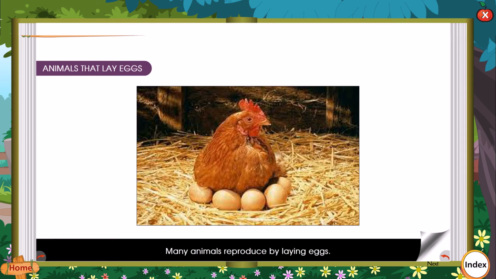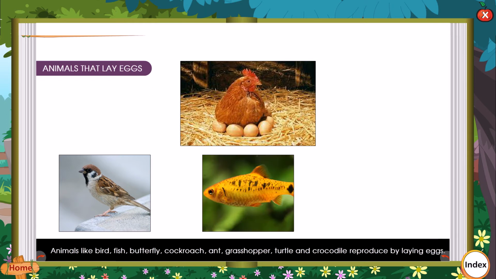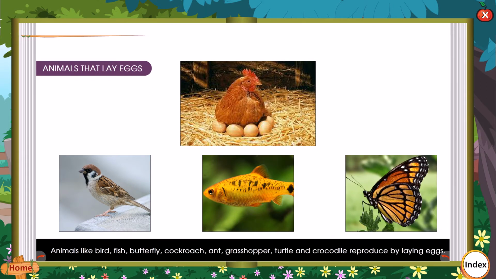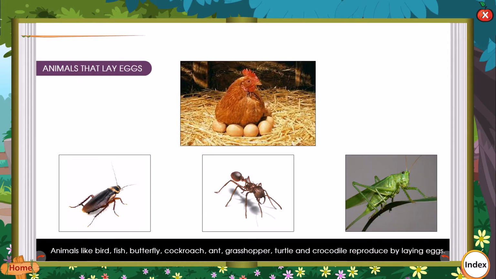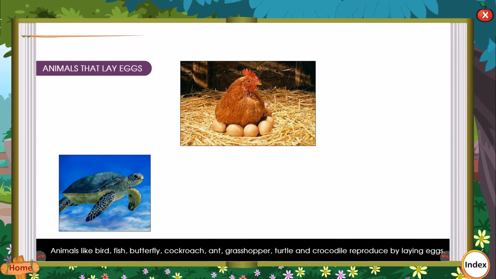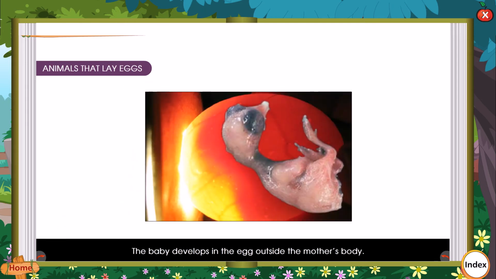Animals that lay eggs. Many animals reproduce by laying eggs. Animals like bird, fish, butterfly, cockroach, ant, grasshopper, turtle, and crocodile reproduce by laying eggs. The baby develops in the egg outside the mother's body.